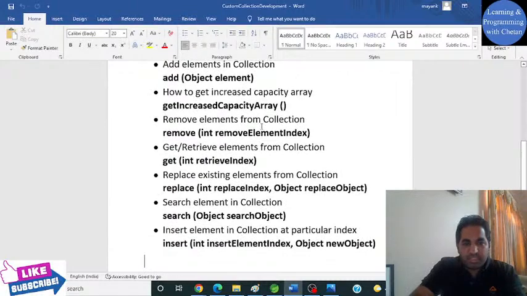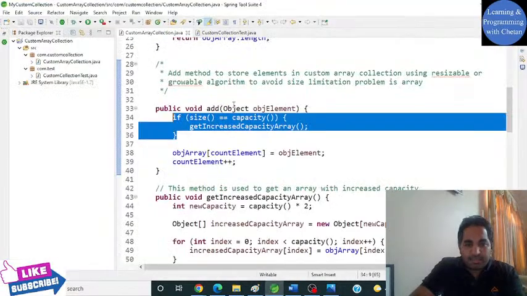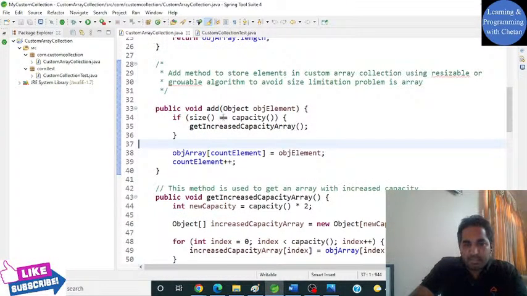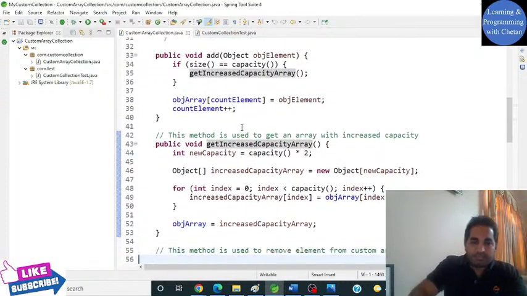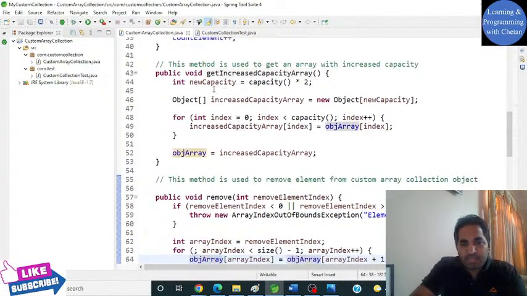So this we have discussed yesterday, how we can insert an object in our collection object and how we can increase the capacity of our existing collection array. So this is the method which we have created.